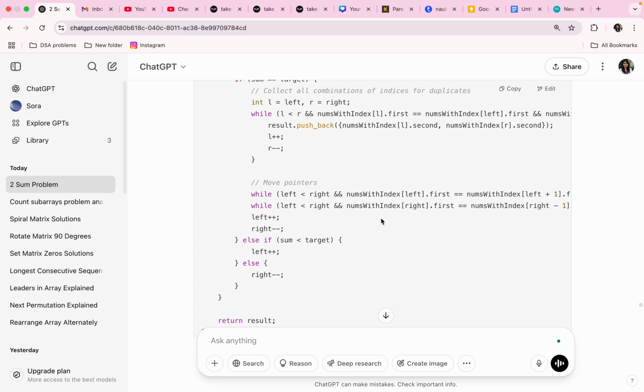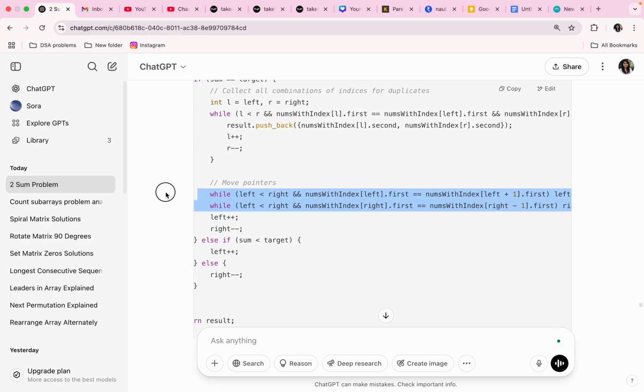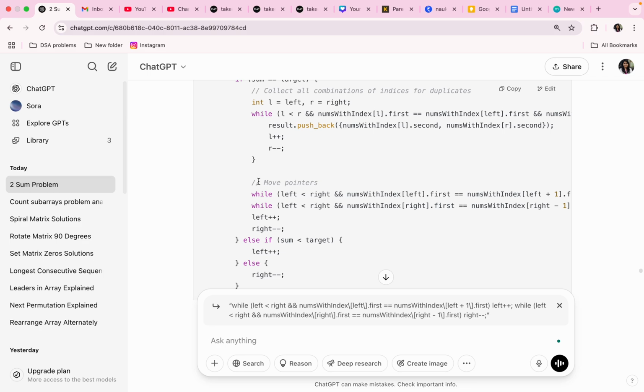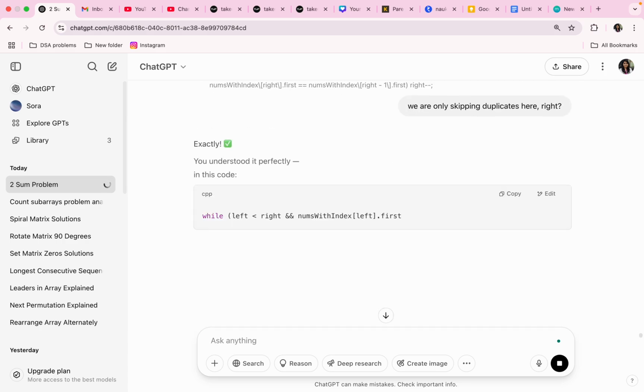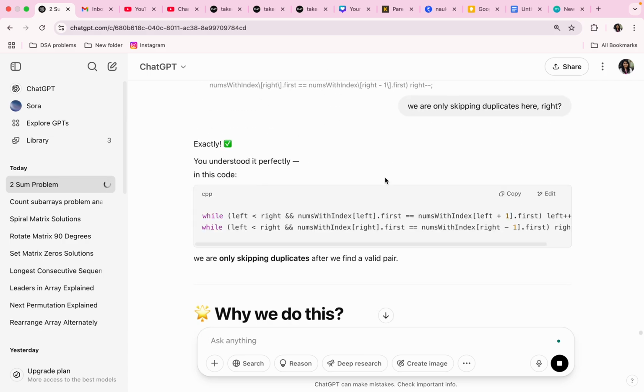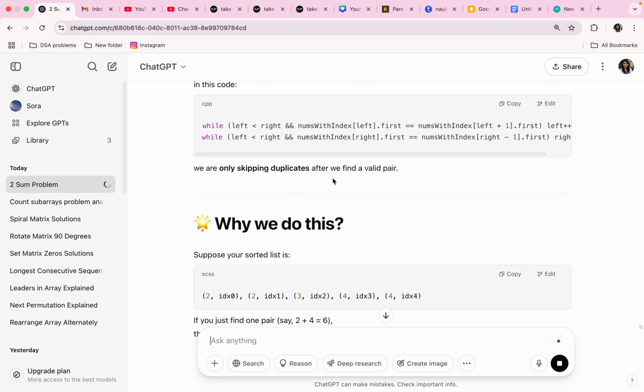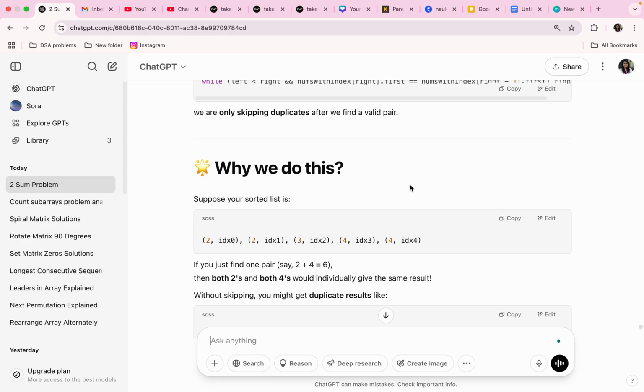So my question to ChatGPT is, we are basically skipping duplicates here, right? We are only skipping duplicates here, right? I wanted to store that as another possible solution as well. You understood it properly. We are only skipping duplicates after we find a valid pair.